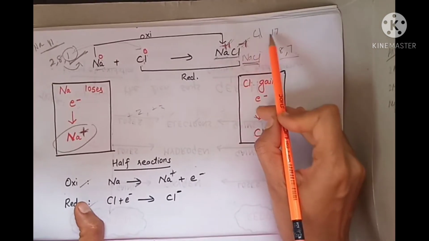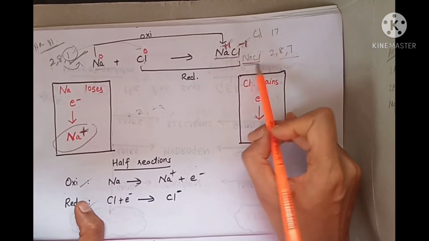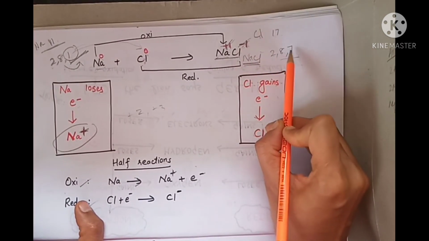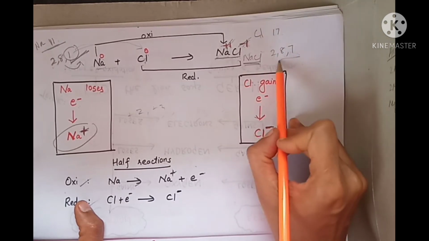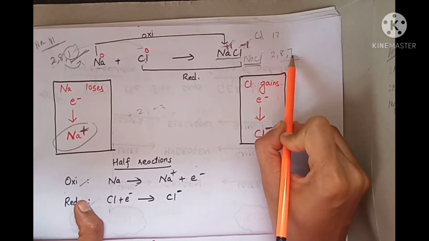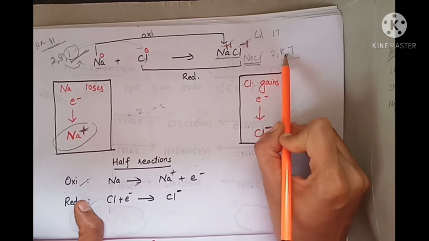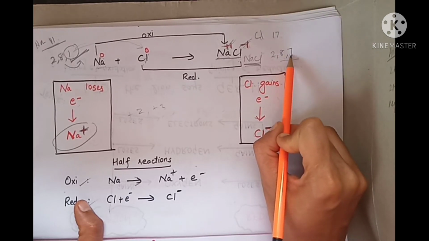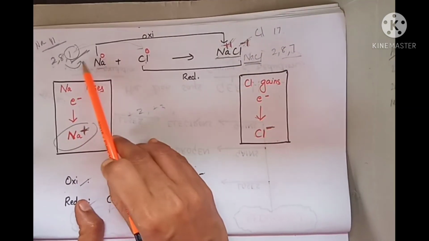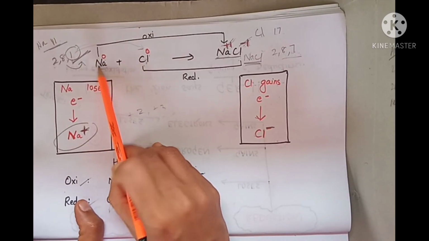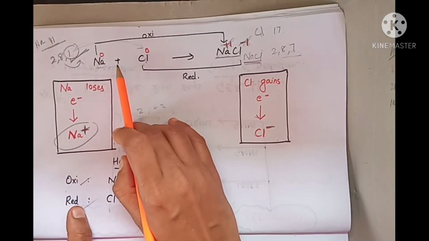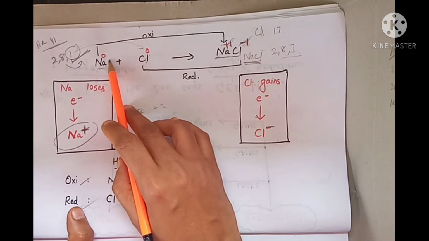And for chlorine the atomic number is 17 and the electronic configuration is 2, 8 and 7. Now chlorine requires one electron to complete its octet, that is 2, 8 and 8, and that electron would be offered by sodium. So here we will discuss oxidation reduction in terms of electrons.